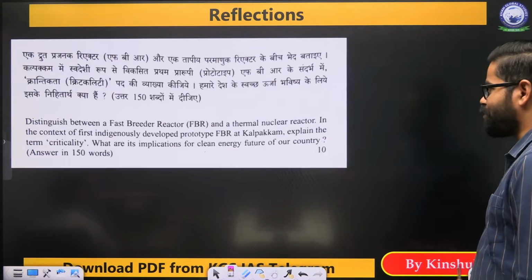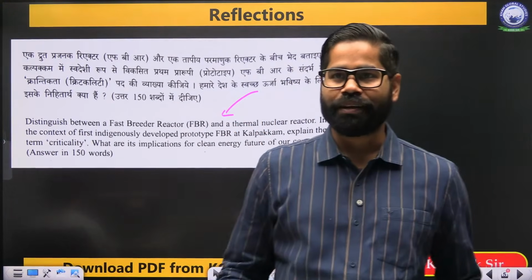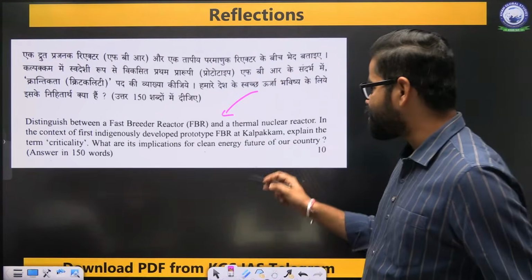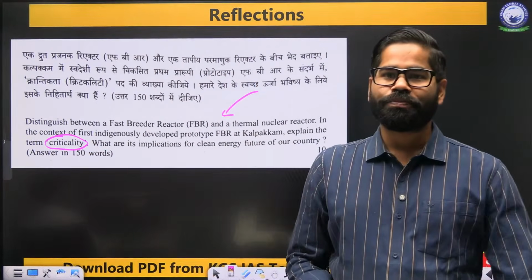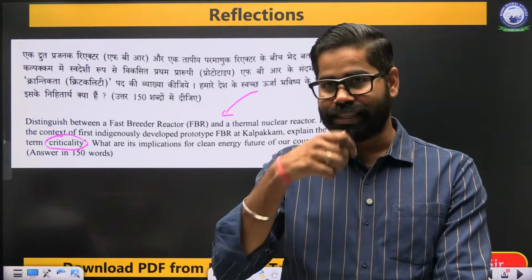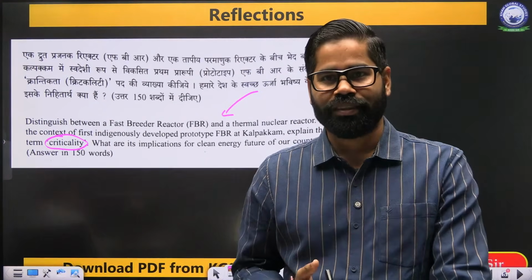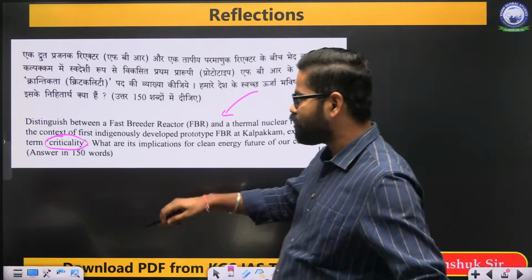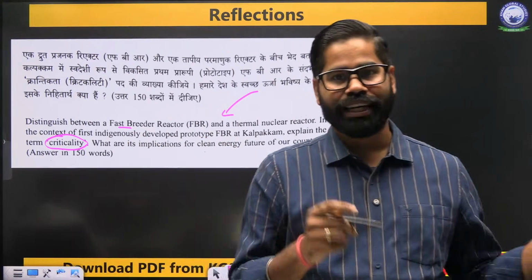Then, if you look at this, fast breeder reactor, not 1 or 2 times. We have discussed it more than 10 times. We have also discussed this one term, what do you mean by criticality? What is the meaning of criticality? We have in fact discussed this in a funny way also, कि critical होने का क्या मतलब होता है? Is it there in ICU? Okay. So we have discussed this many a time, what is the meaning of criticality, and what is the difference between fast breeder reactor and the normal reactors.